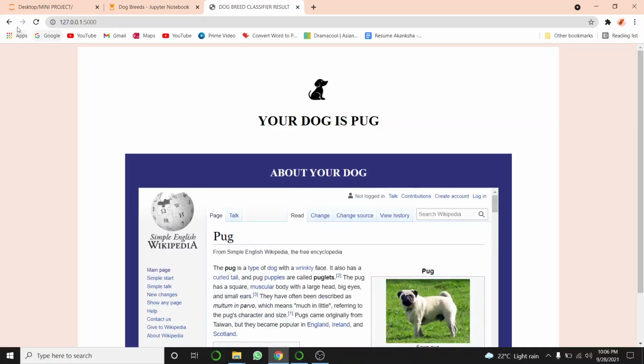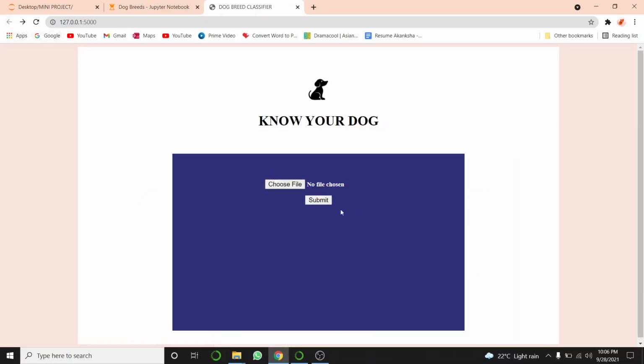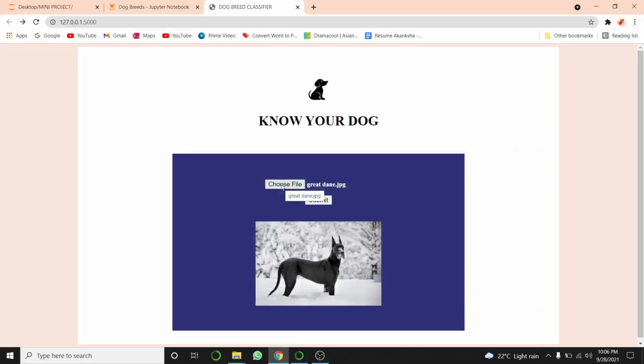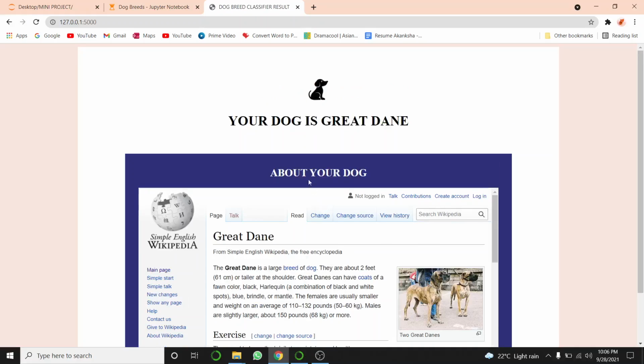Let me take one more example. I will choose the file. This is the image of a Great Dane, and I will click on submit. Now it will show me that your dog is Great Dane and a little description of it.